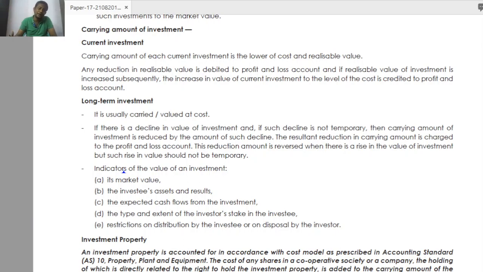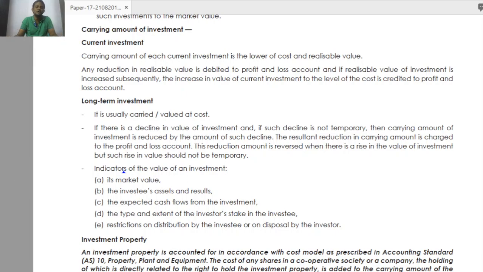Whether that decline will be permanent or temporary in nature, mostly it is permanent, because once the factory itself is totally destroyed, to recover and renovate the factory will take years. Whether they will continue the business or not, we don't know. In such cases, if the decline in value is permanent, we have to revise the value. For example, the share price is 1000 rupees. The market price becomes 500 rupees, then you can classify it under 500 rupees.